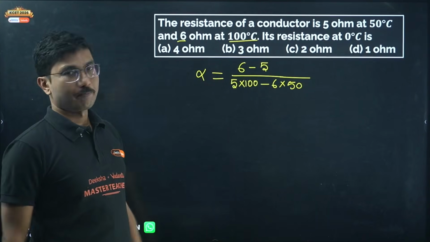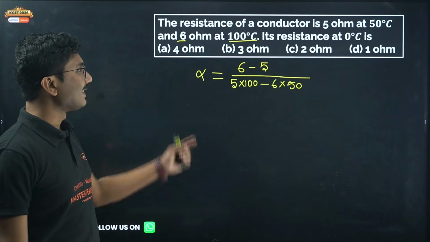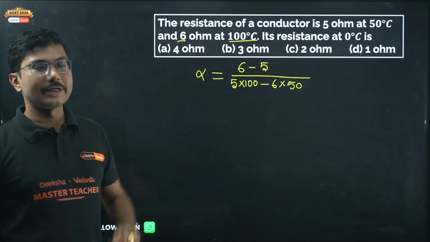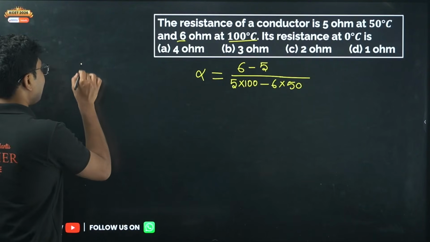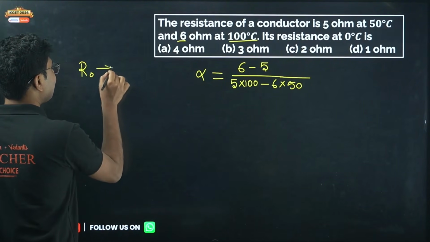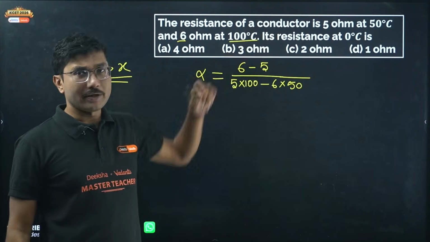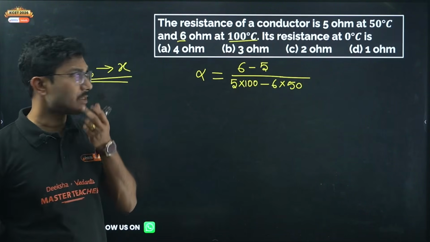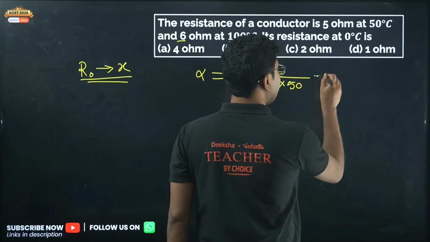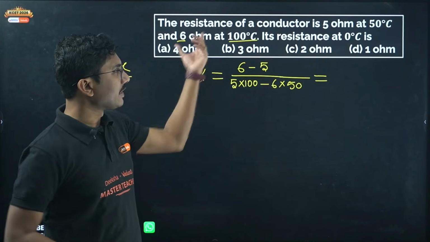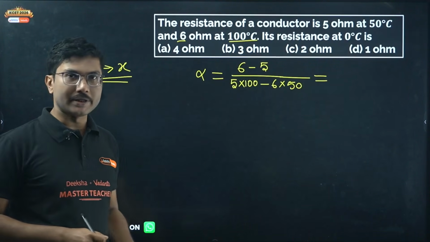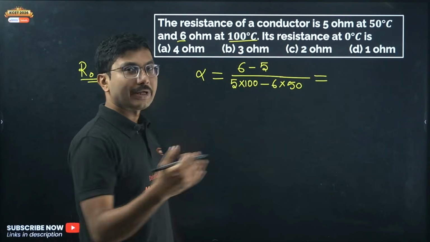This is alpha. Now say the resistance at 0 degrees Celsius is X. Obviously it will be smaller than 5 ohm, since 5 ohm is at 50 degrees Celsius. In the same way we can write alpha twice, once from the given information and once from the unknown variable, and then compare the two.